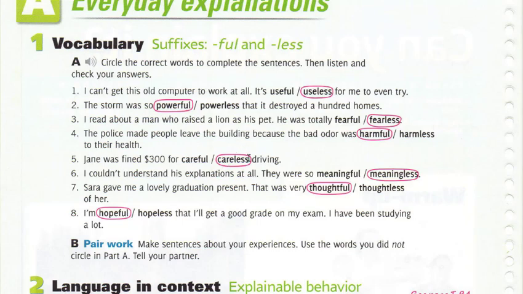Number 6, I couldn't understand his explanations at all. They were so meaningless. So they had no meaning. They were meaningless. Number 7, Sarah gave me a lovely graduation present that was very thoughtful of her. So it was full of thought. Number 8, I'm hopeful that I'll get a good grade on my exam. I have been studying a lot. So she's full of hope. She's full of hope, or hopeful.